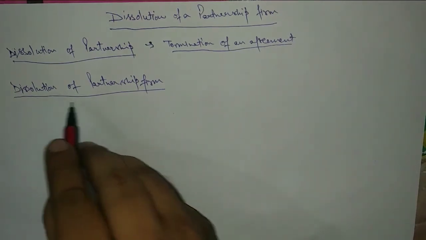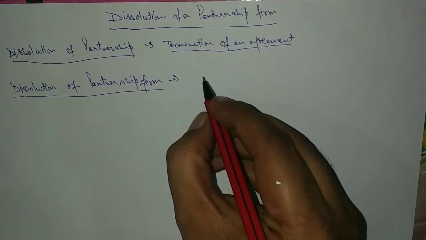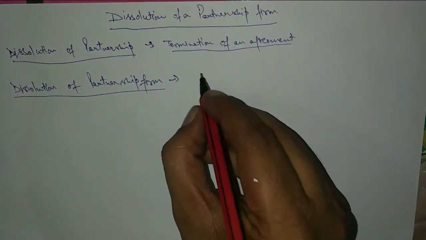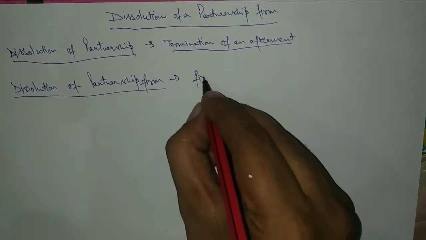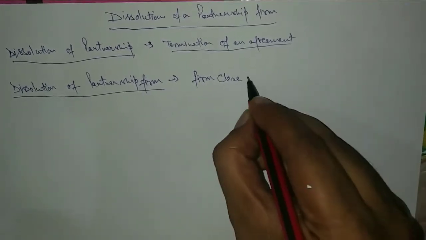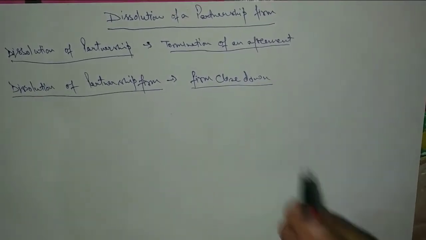But in case of dissolution of partnership firm, the firm will close down. The firm will not carry on the business.